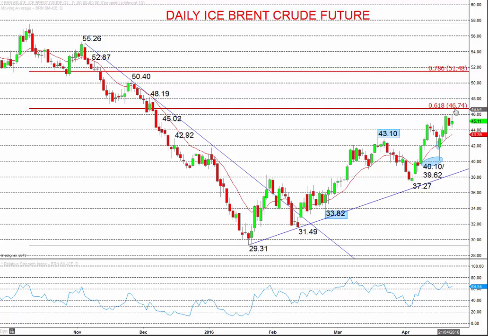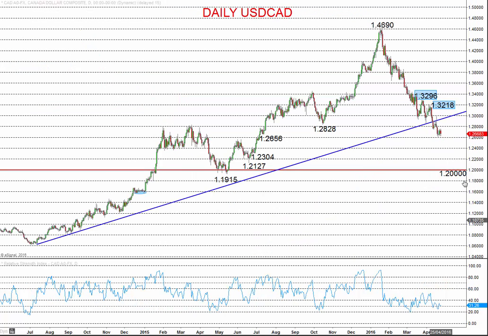real threat for higher targets of 46.74, 48.19, and maybe back to a 50 handle, back up to $50 for ICE Brent Crude Future, up to this 50.40 target, maybe through late April, going further into May. So upside pressures from this whole bull theme very much intact for oil in here. That in turn leaves dollar CAD pressures lower.